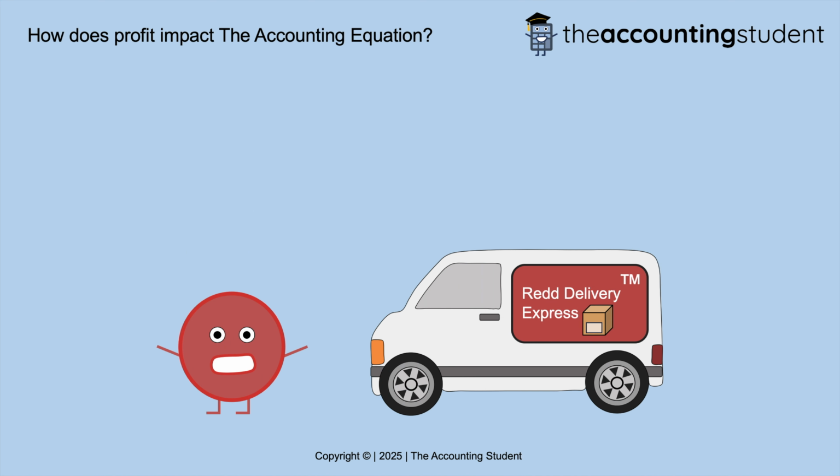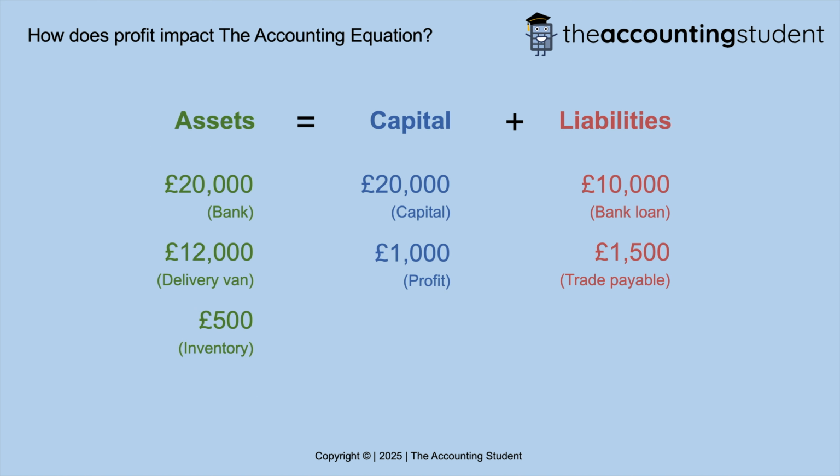Red then paid the weekly business expenses of £600. In terms of the accounting equation, these expenses will reduce the level of profit. Initially, the profit was £1,000, but subtract the £600 of expenses and now profit is £400.